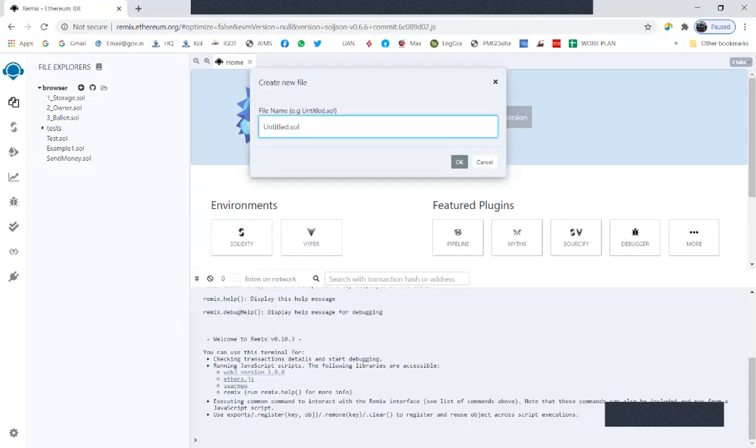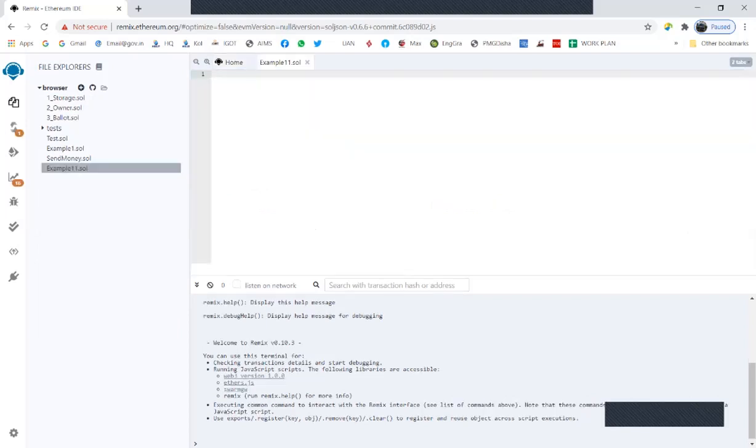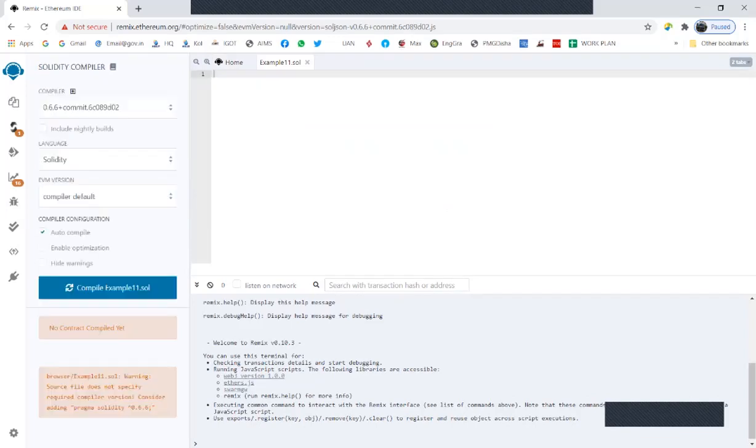I give it a name, example1.sol. So here example1.sol is open for me. And I need to set my compilation to auto compile. So whenever I'm typing my code, it will be automatically compiled for me. And if everything goes well, then this auto compilation symbol will turn green.